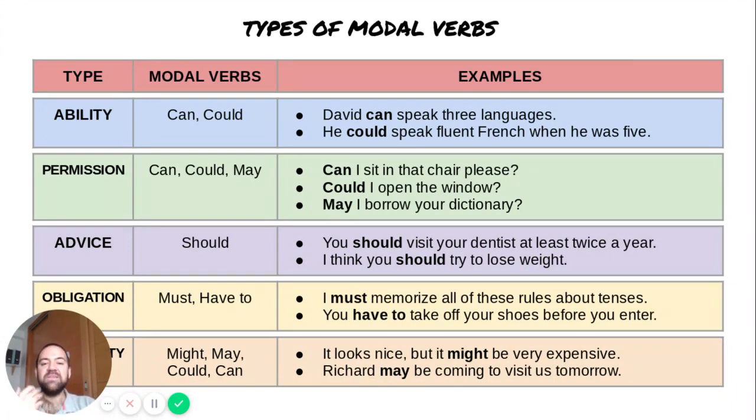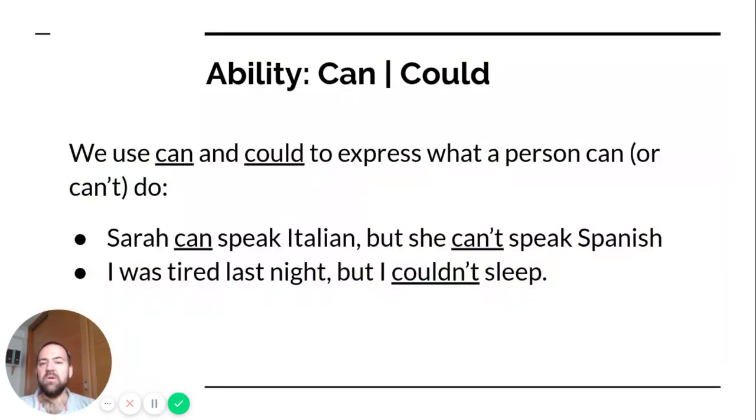And finally, possibility. Might and may, could and can, okay? These are to express something that could happen. It looks nice, but it might be very expensive. Richard may be coming to visit us tomorrow. So here is a little bit of an in-depth explanation.